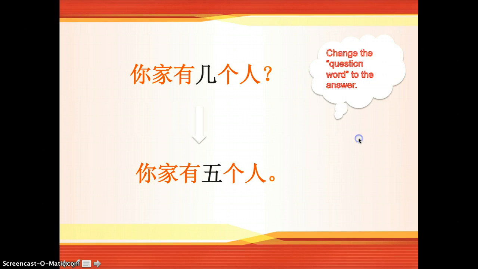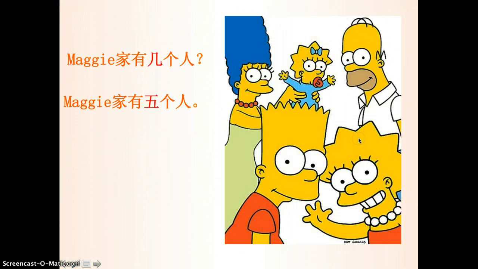Now let's look at another one. So now I'm asking about Maggie. So here is Maggie, right? So Maggie 家有几个人? You can see 1, 2, 3, 4, 5, 5 people. So the answer will be Maggie 家有5个人. So you can see we just change the person and it's still the same structure. How many people are there in Maggie's family? So Maggie 家有几个人? Maggie 家有5个人.